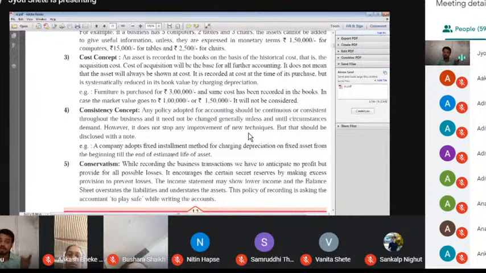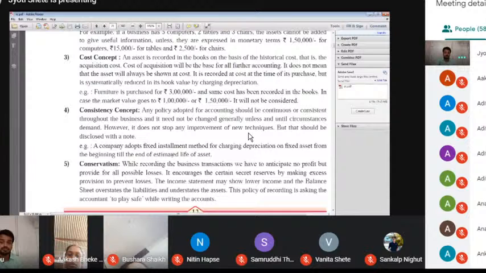I purchased the mobile two months ago for 10,000. This is the historical cost. This is the acquisition cost. Such as furniture purchased for rupees 3 lakh and the same cost is recorded in the books of account. In case the market value goes to 1 lakh or 1,50,000, it will not be considered.